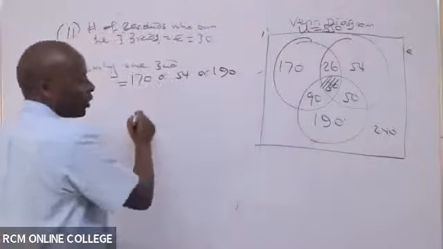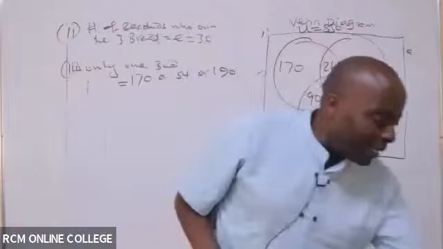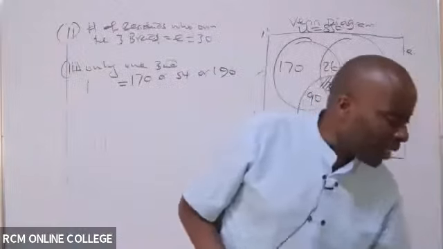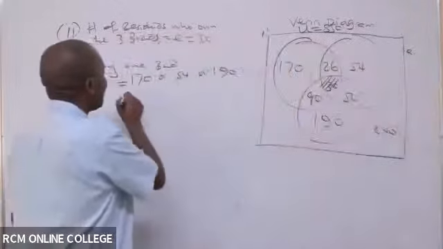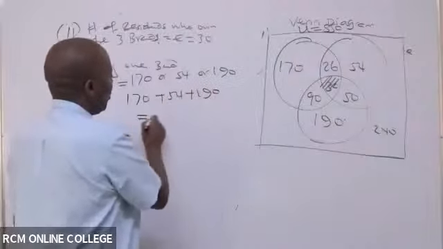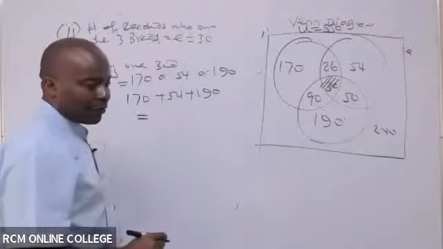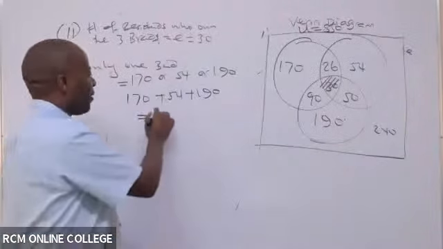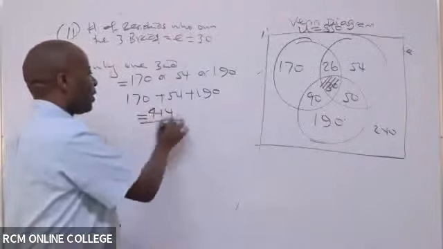So "or" means what here? "Or" means that we add. So it is 170 plus 54 plus 190, which will end up giving us 414.